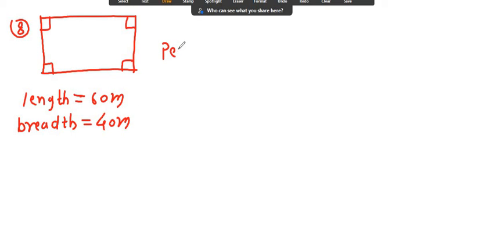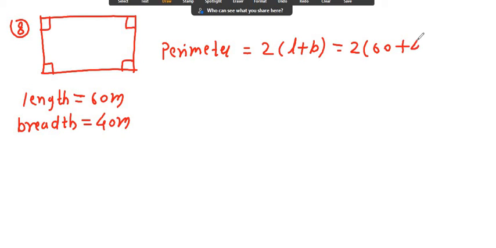Perimeter of a rectangle formula is 2 in bracket length plus breadth. Now here 2 as it is, length is 60, breadth is 40, that means 6 plus 4 is 10, that is 100. Now 100 times 2 is 200 meter, that is the perimeter of that field.